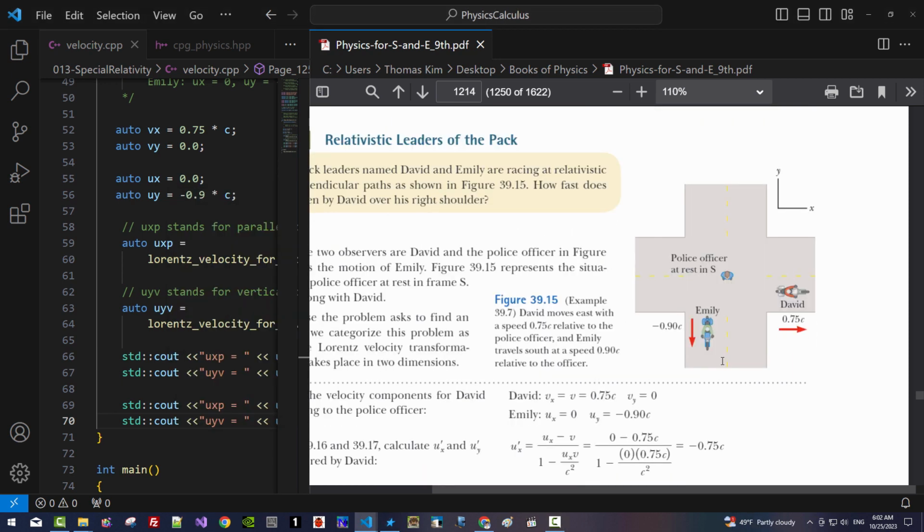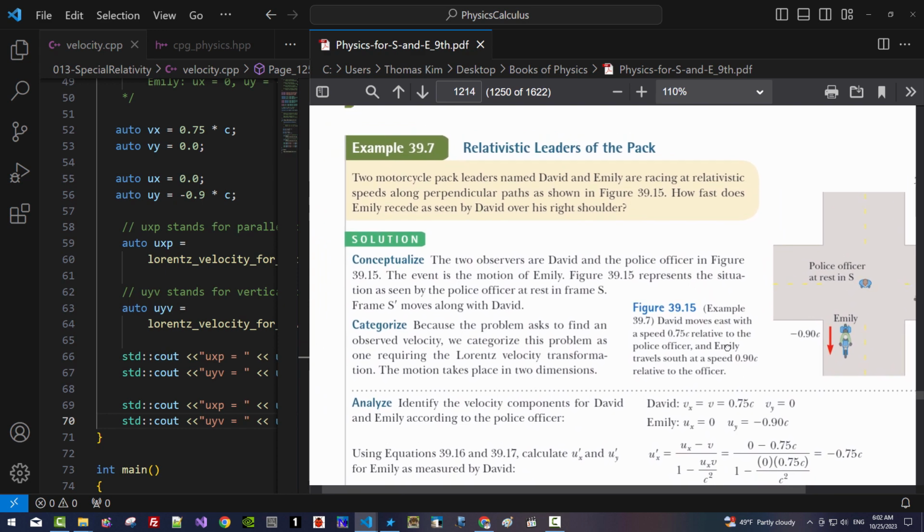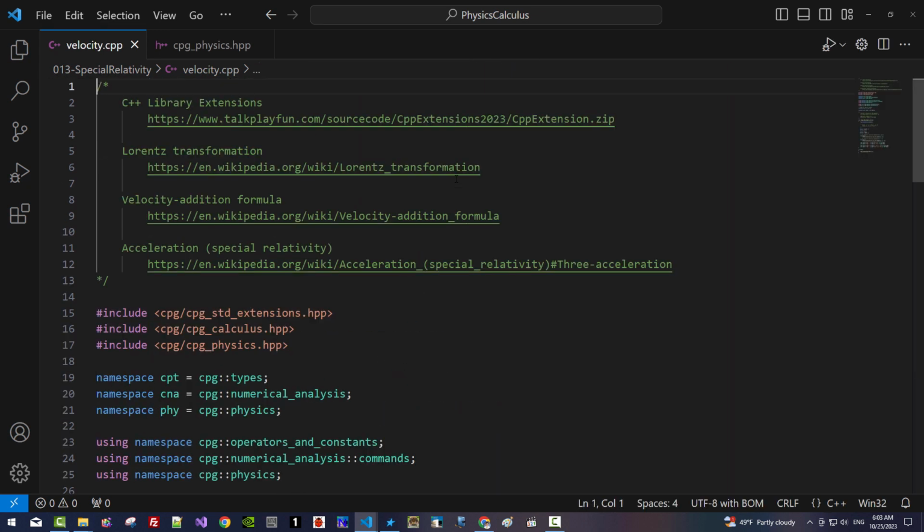Please note that we solved this problem because this problem is very simple. David and Emily are in the XY plane. Also, David makes a 90-degree angle with Emily. We could have solved this problem because this example is very simple. But in realistic applications, we can't use this approach. Instead, we have to generalize our velocity addition formula or Lorentz transform.